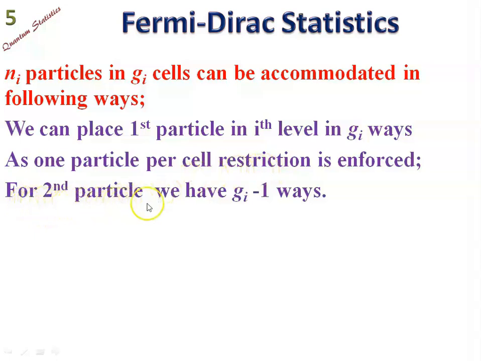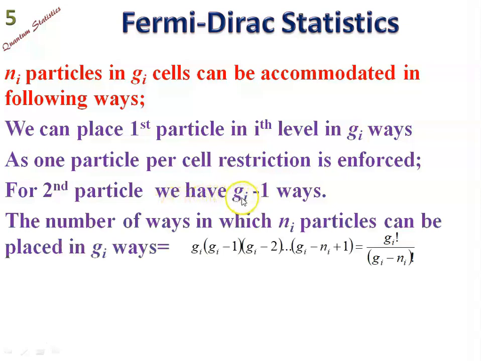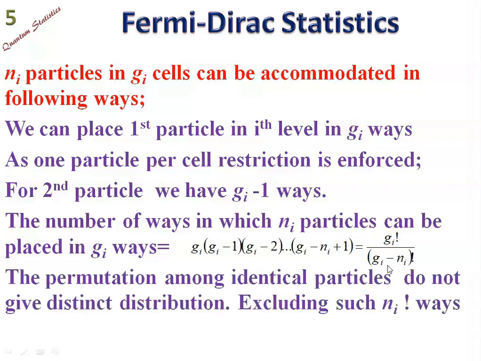For the second particle, we have Gi minus 1 ways left, and so on. For Ni particles to be placed in Gi ways, we have Gi into Gi minus 1 into Gi minus 2 and so on till you exhaust all the particles plus 1. This is equal to Gi factorial upon Gi minus Ni factorial.